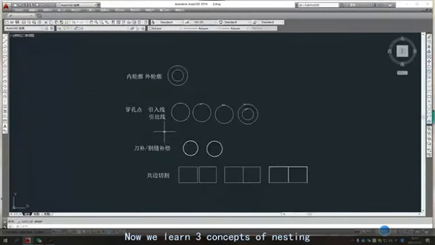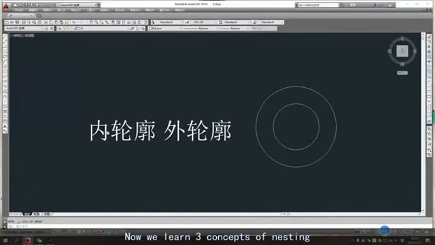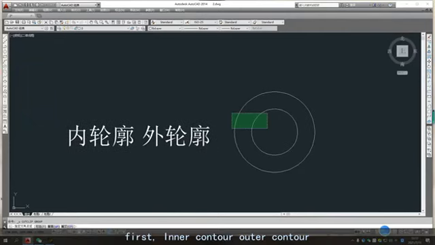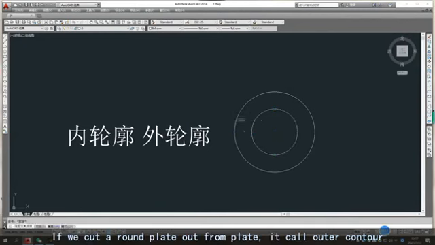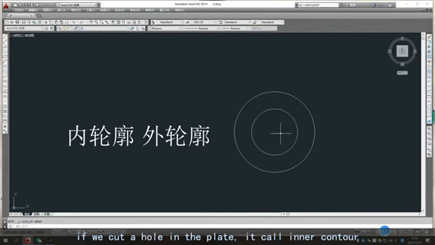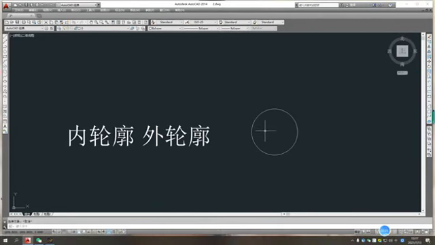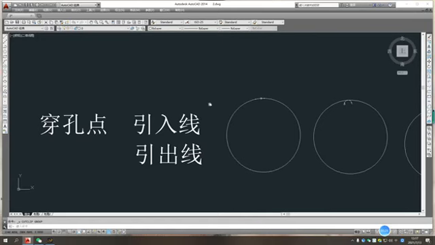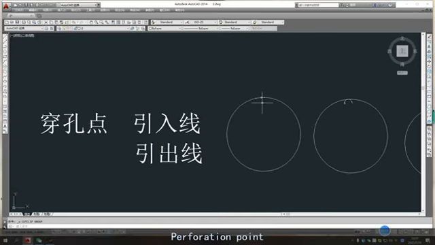Now we learn 3 concepts of nesting. First, inner contour and outer contour. If we cut a round plate out from the plate, it is called outer contour. If we cut a hole in the plate, it is called inner contour. Second, perforation point, lead-in line and lead-out line.